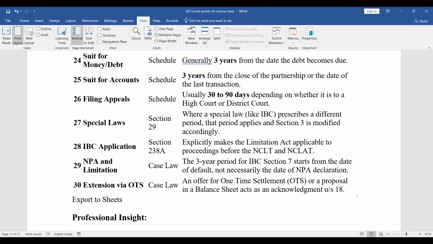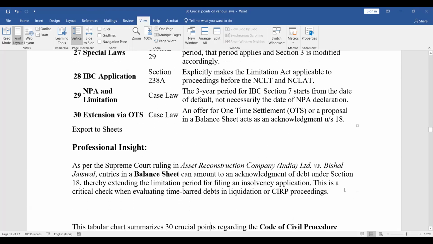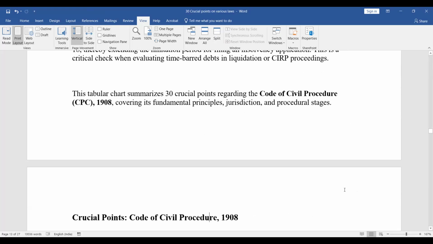Extension via OTS. An offer for one-time settlement or a proposal in a balance sheet acts as acknowledgement under Section 18. As per the Supreme Court ruling in the case of Asset Reconstruction Company versus Vishal Jaiswal, entries in a balance sheet can amount to an acknowledgement of debt under Section 18, thereby extending the limitation period for filing an insolvency application. So this is a critical check when evaluating time-barred debts in liquidation or CIRP proceedings.